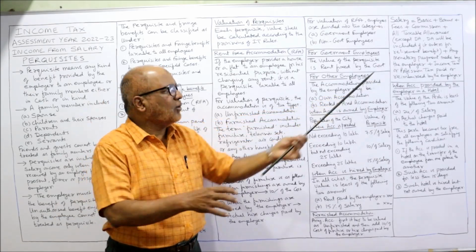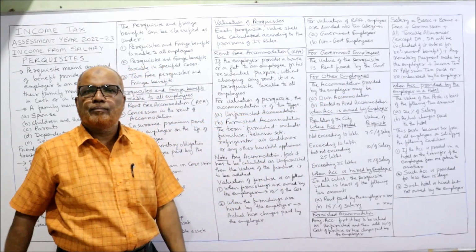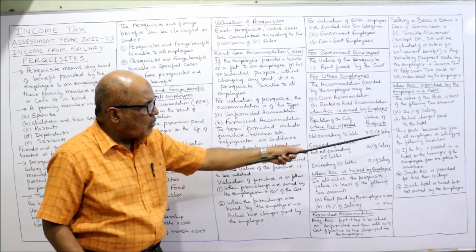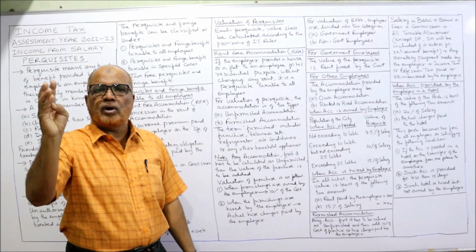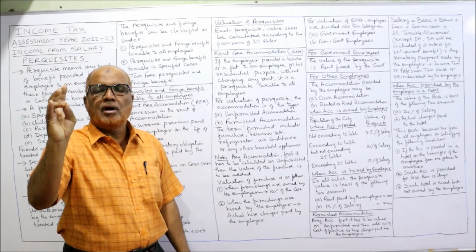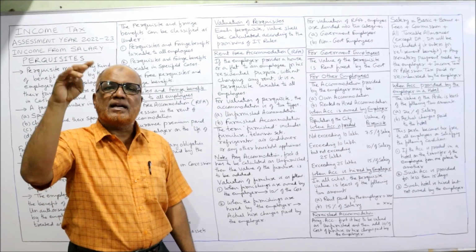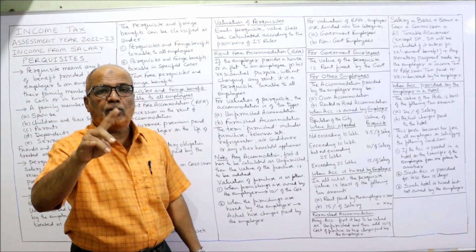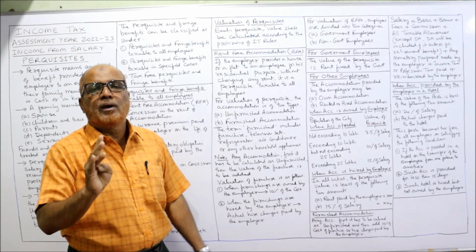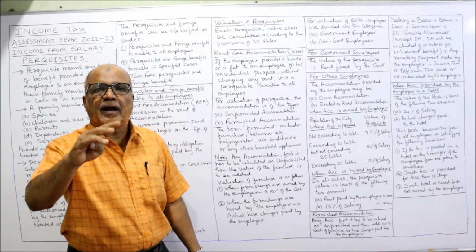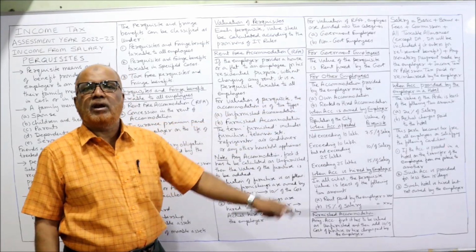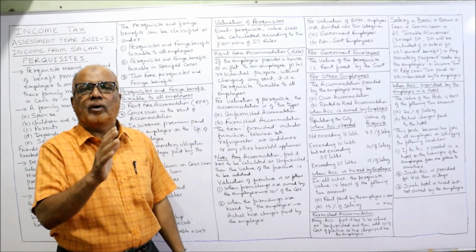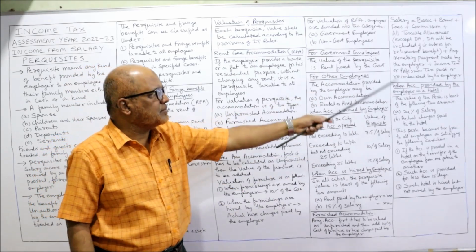It is not sufficient only if you remember these provisions, because these provisions require salary, and you must know salary means basic plus bonus plus fees plus commission plus all taxable allowances except DA. DA will be included only if it enters for retirement benefit, plus any monetary benefit paid by the employer, or income tax or professional tax paid or reimbursed by the employer. That's all. This is the meaning of the salary.